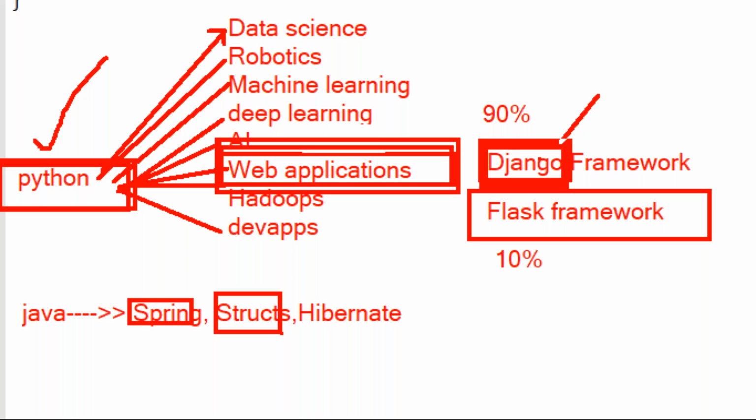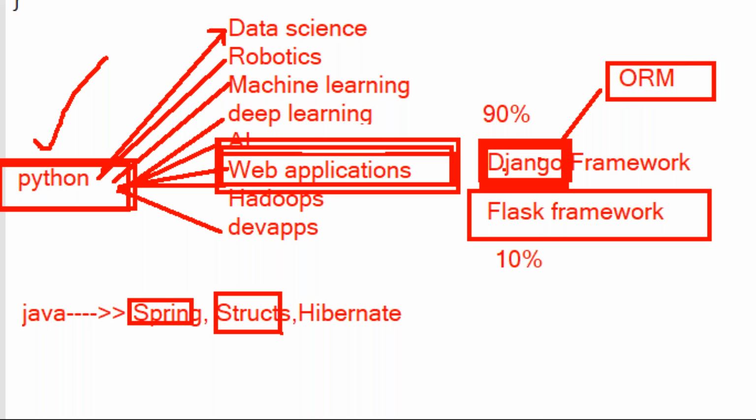Django is providing one ORM structure layer, providing object relational mapping. Flask is not providing a built-in ORM. Django is providing a built-in ORM. So what is the ORM? ORM is object relational mapping. So what is the use of this one? I'm telling clearly, remember.